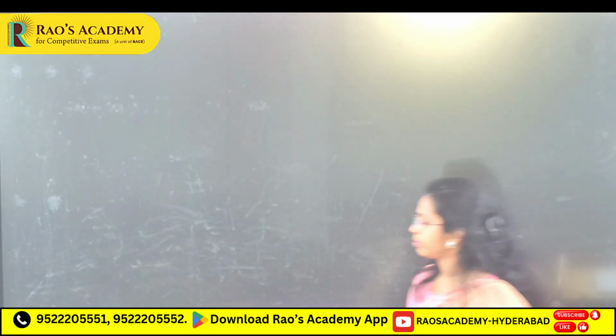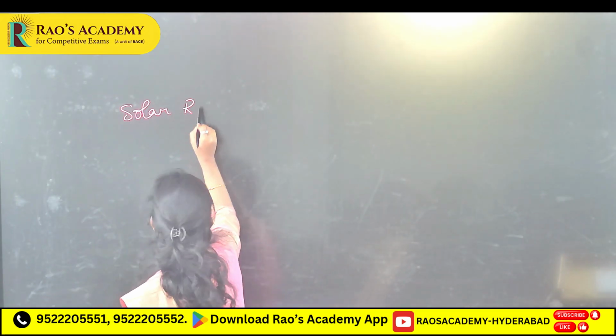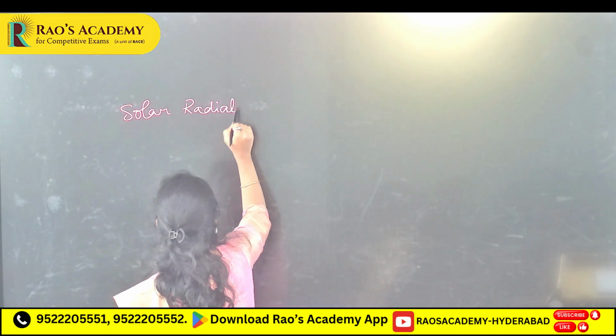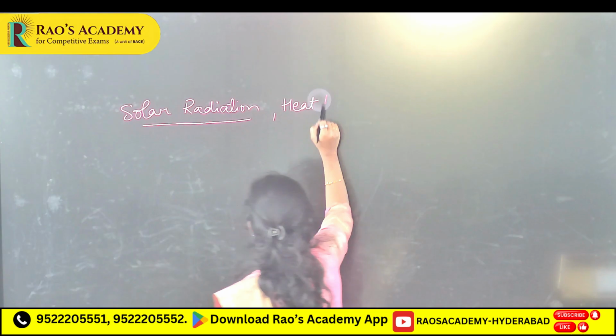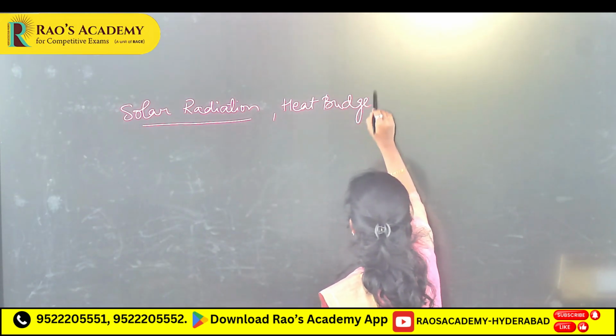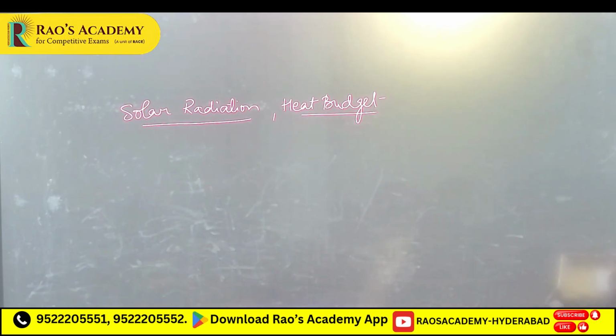Now, next topic we are going to learn: solar radiation, heat budget and temperature.